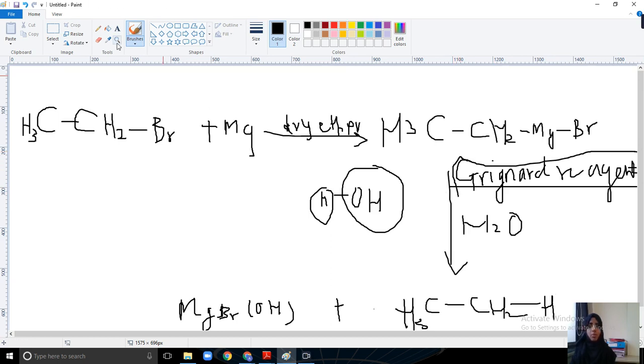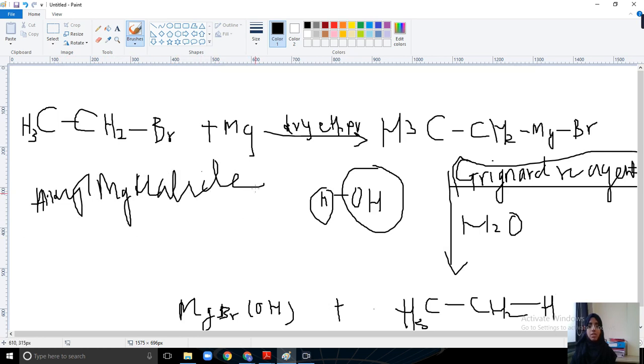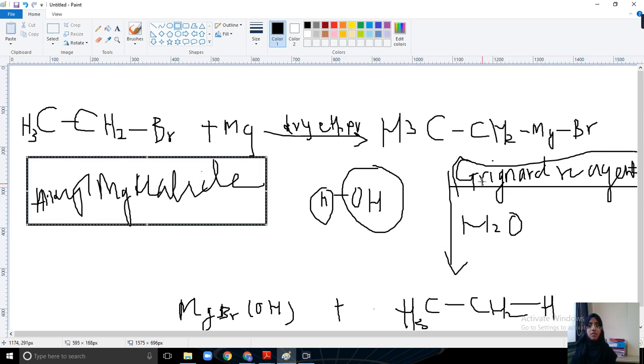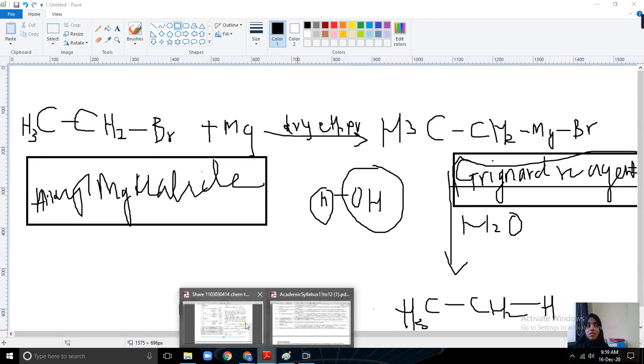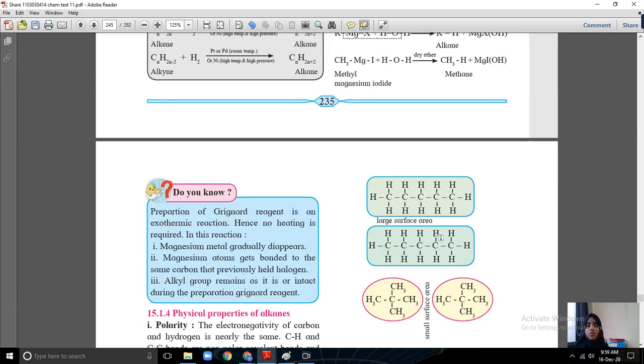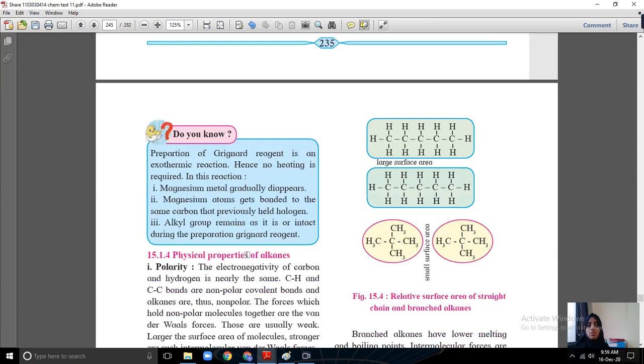This is a very important reaction, Grignard reagent. You have to remember that Grignard reagent is alkyl magnesium halide. Alkyl magnesium halide is the Grignard reagent. So this reaction is very important. Please solve different examples related to this reaction. We'll see this part and stop here.